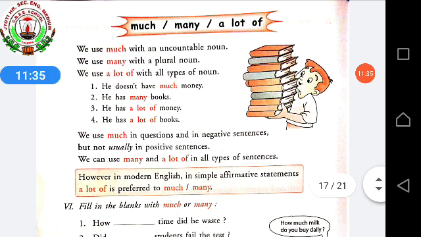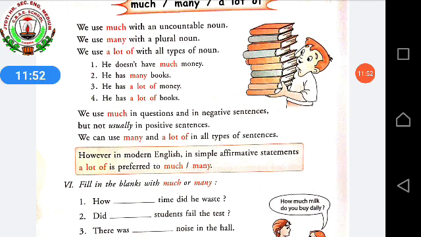Let's start. We use much with an uncountable noun. We use many with a plural noun. We use a lot of with all types of noun. I already gave you certain examples. I already told you the definition. He doesn't have much money. Much for money. He has many books. Books are countable. He has a lot of money. He has a lot of books.